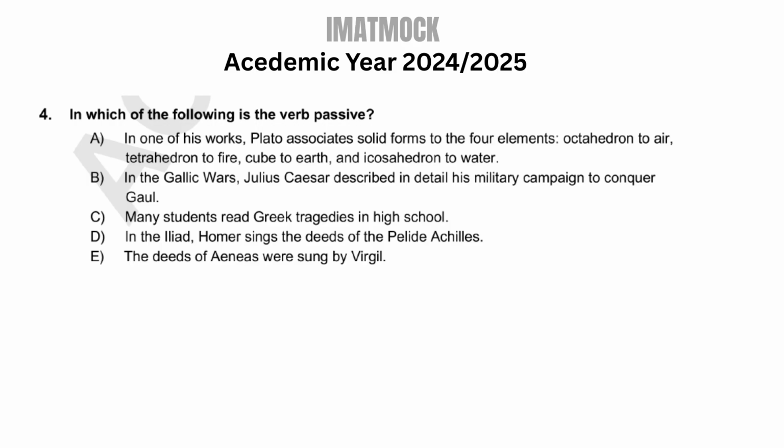And just to get the idea, there are two types of verb structures, active voice and passive voice. In active voice, the subject performs the action, while in passive voice, the subject receives the action. We'll understand this more clearly with examples as we go through the options. So first, let's take a look at each one.